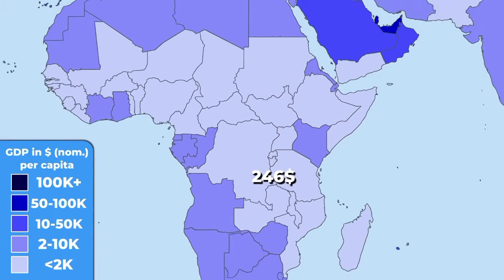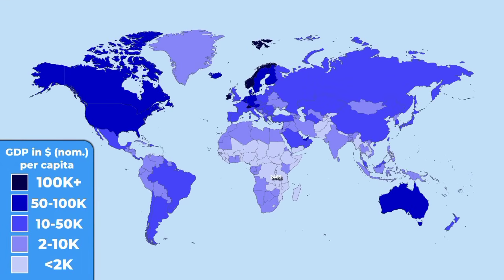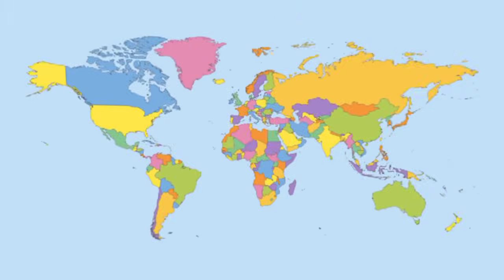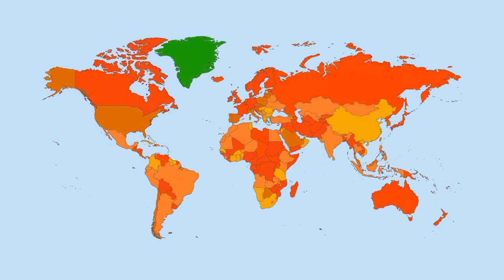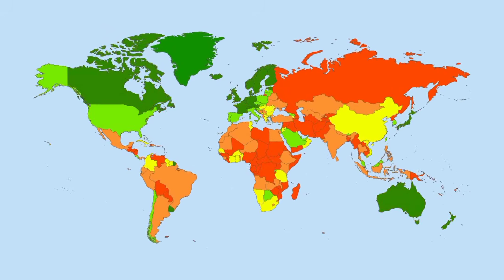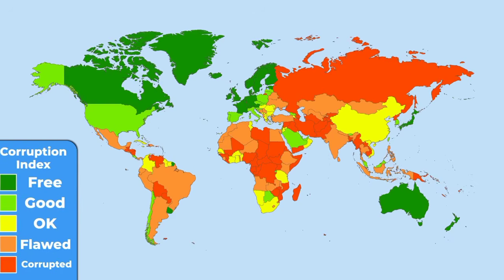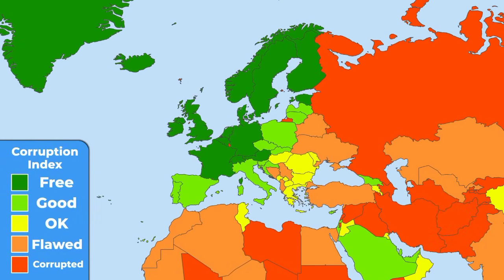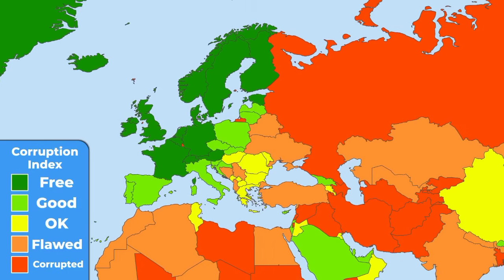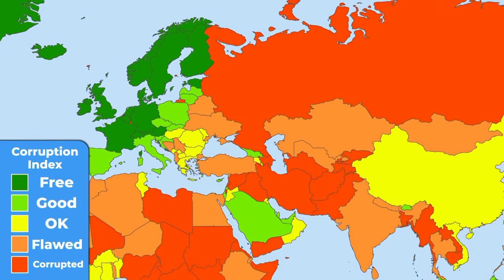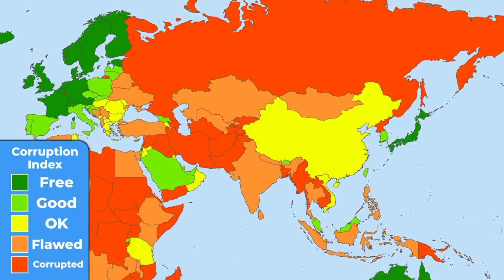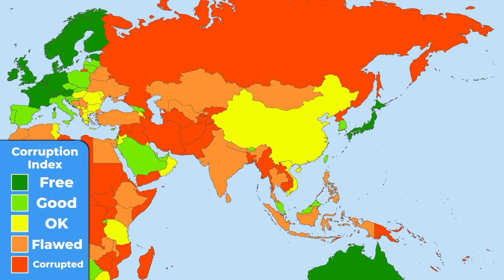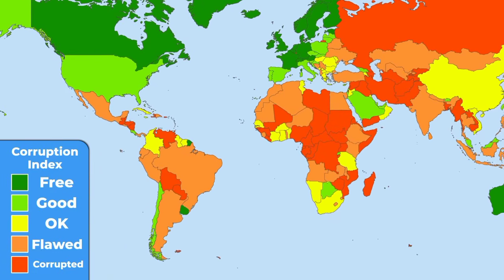Coming next is the corruption index. A corrupted country could negatively influence the distribution of its wealth to the citizens. In Europe, we can see the transition from not corrupted West to slightly corrupted East. In Asia, the situation is far more complicated. Besides a few exceptions like Japan, South Korea, Bhutan, or United Arab Emirates, most of the countries are quite corrupted. The same situation is in Africa and South America, although a few countries seem to have functioning, legitimate governments.